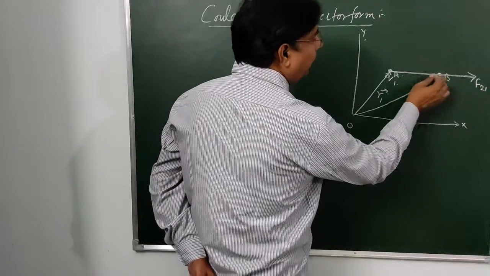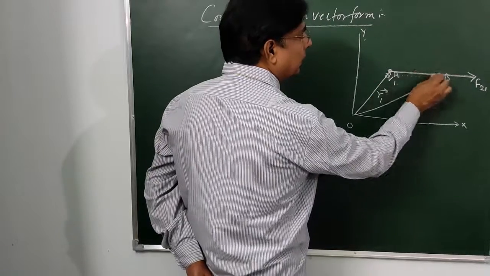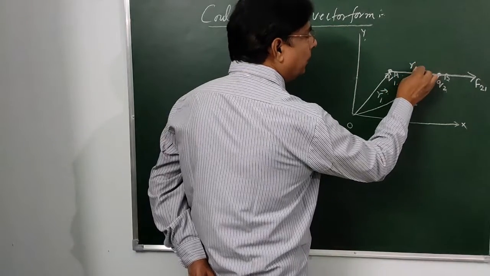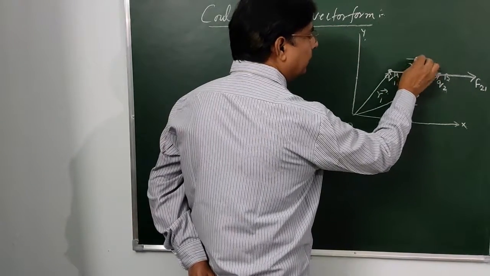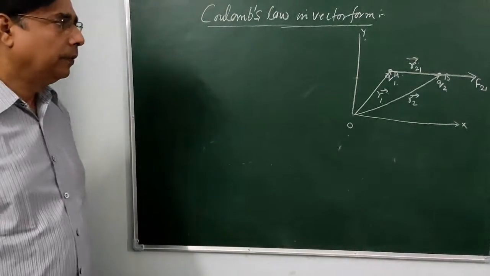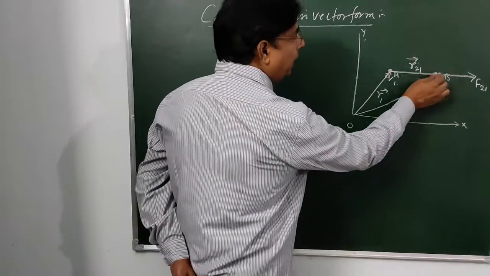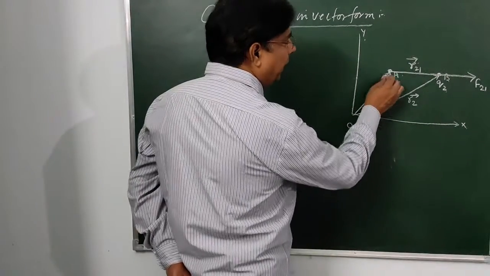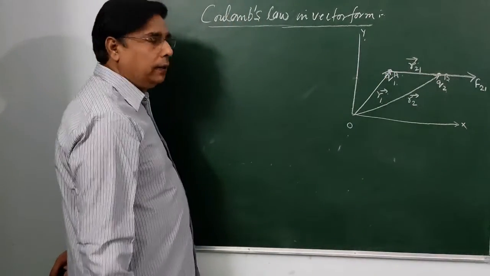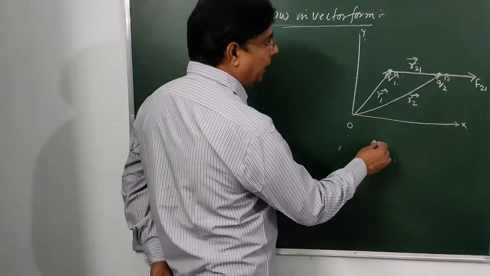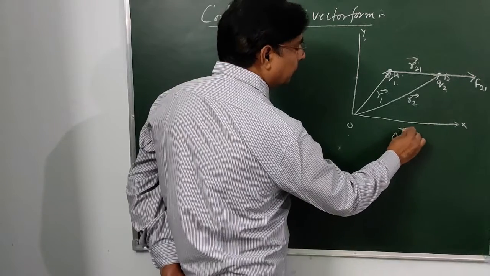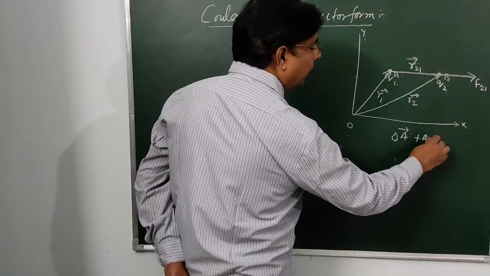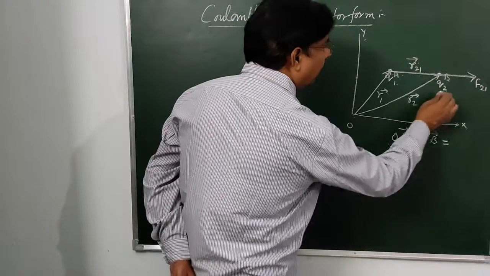So the direction of this force is towards charge 2 from charge 1. If we try to find the value of this distance, that can be obtained by using the triangle law of vector addition, that is OA plus AB equal to OB.